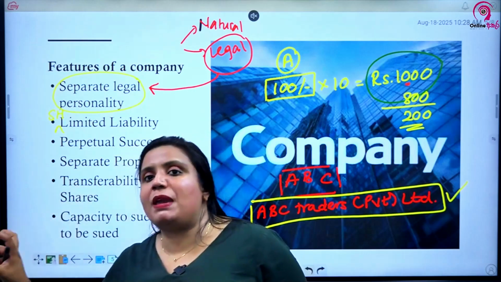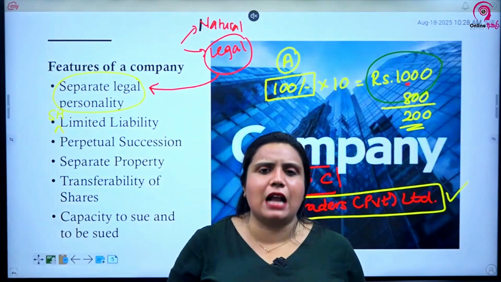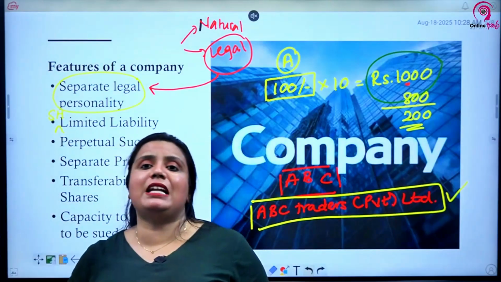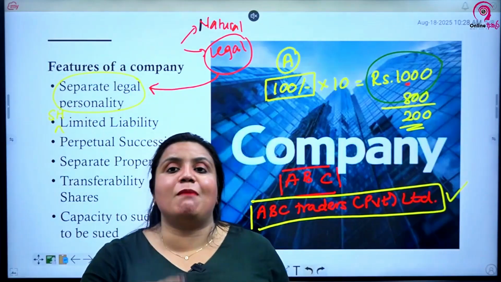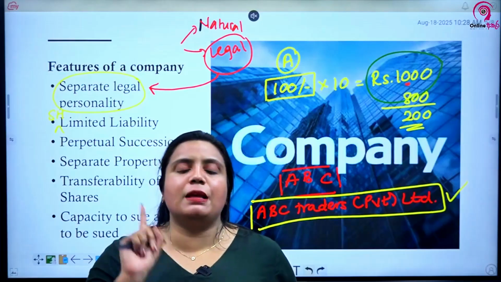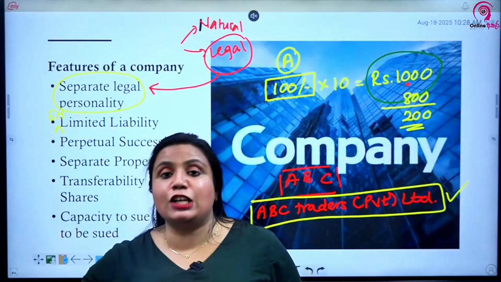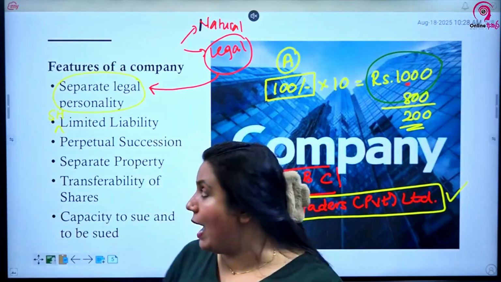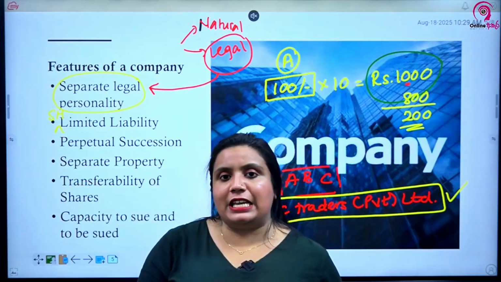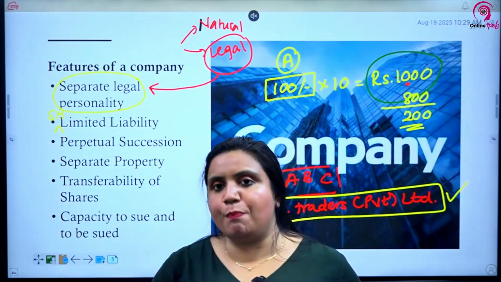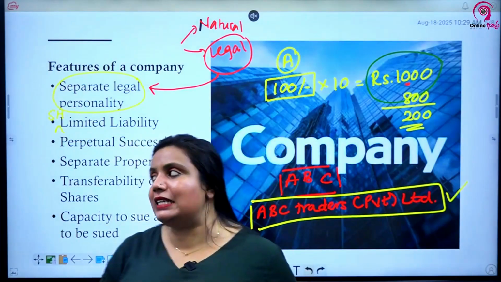But let's say A, B and C, three people, start a private limited company called ABC Traders Private Limited. Now ABC Traders Private Limited buys a share. The receipt should be issued under ABC Traders Private Limited, not the persons A, B and C. Why? A company can have its own separate property. Owners' properties have nothing to do with the company's properties. The company will have properties under the company name, separate from the owners, shareholders, directors and management.